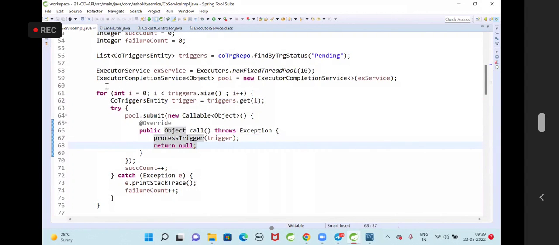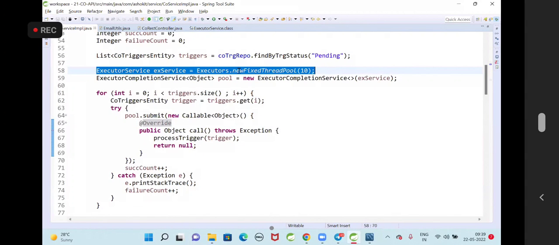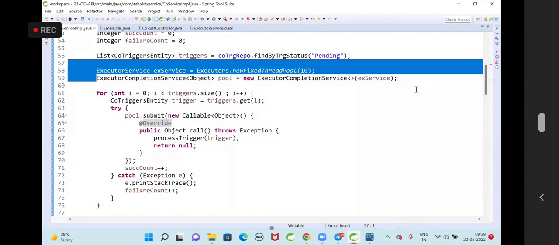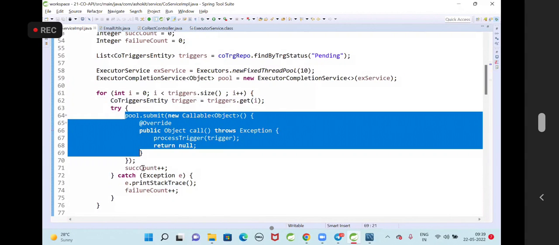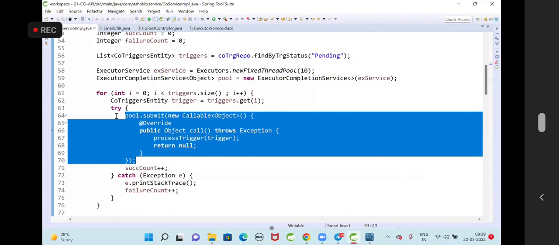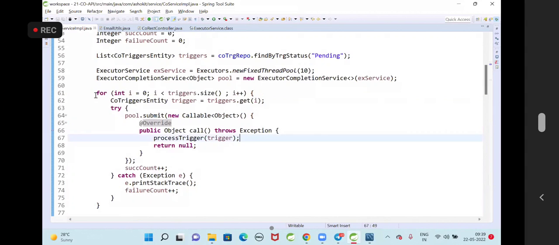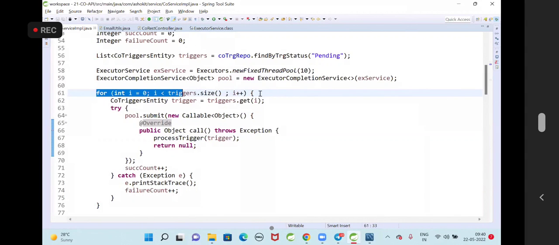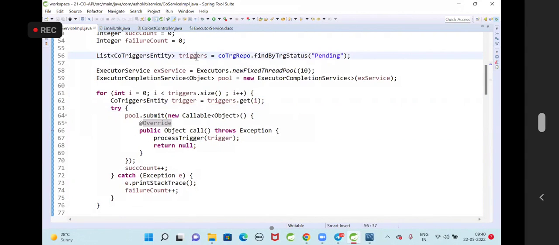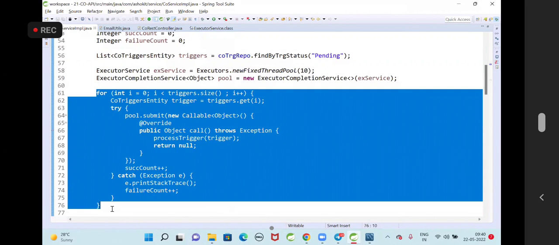This loop is going to execute number of times based on the pending triggers. I am getting the pending triggers first, then the executor service creating a thread pool, then the completion service, pool.submit. The pool.submit method I am executing inside a loop because the loop is going to execute based on the number of pending triggers. If I get 1,000 triggers, the loop will execute 1,000 times.